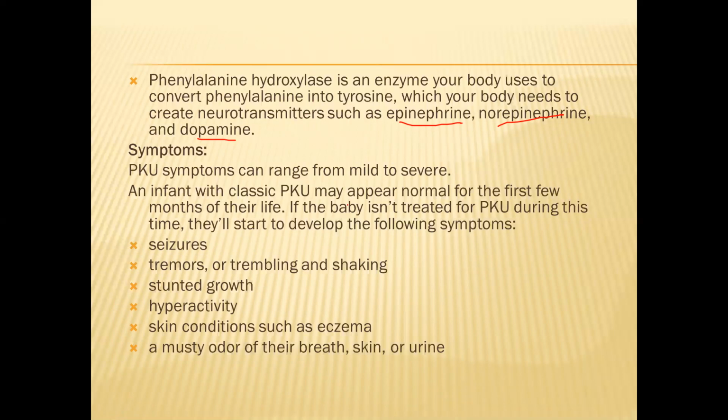An infant with classic PKU may appear normal for the first few months of life, but afterwards they develop symptoms like seizures and tremors. All these are nervous disorders. They have stunted growth, hyperactivity, and skin conditions like eczema. They also have a musty odor from their body when they breathe, even from the skin as well as from the urine. These are some symptoms of phenylketonuria.